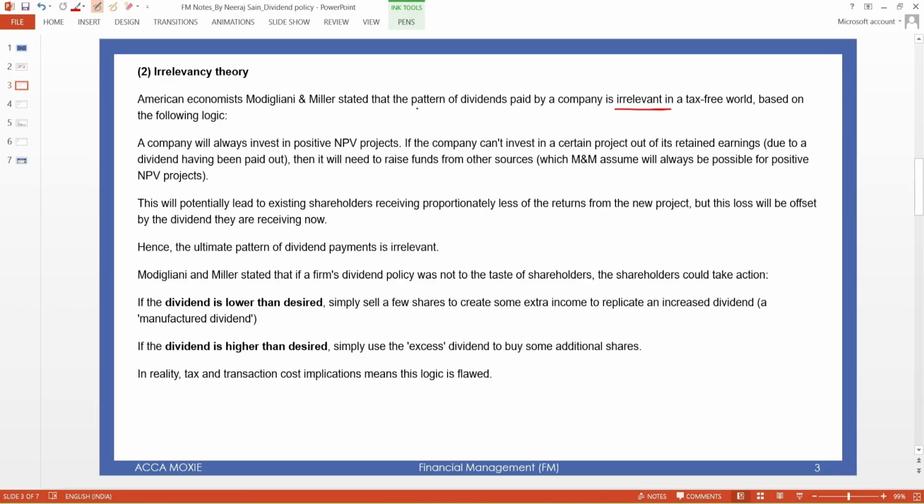So it means that the pattern of dividend, whether you pay dividend or don't pay dividend in any year, is irrelevant. Why? Because the company should always invest in positive NPV. Positive NPV means cash inflow minus cash outflow, which is called NPV, and NPV is in present value terms.